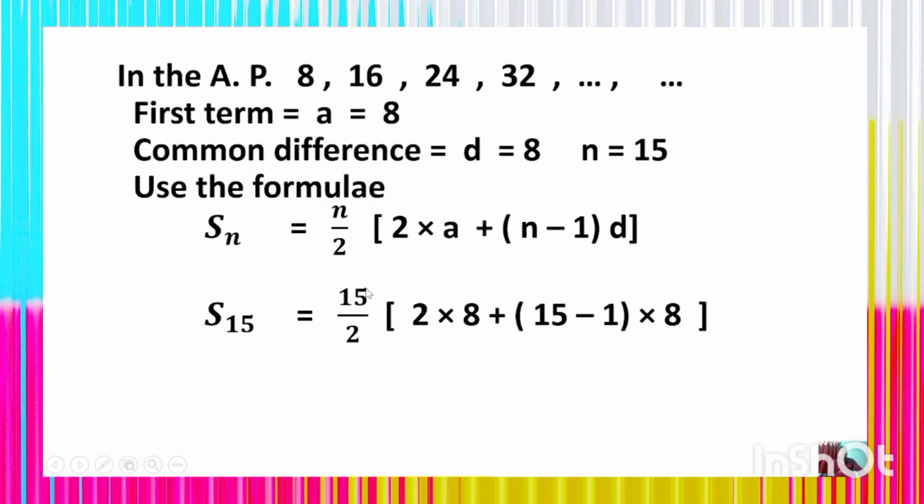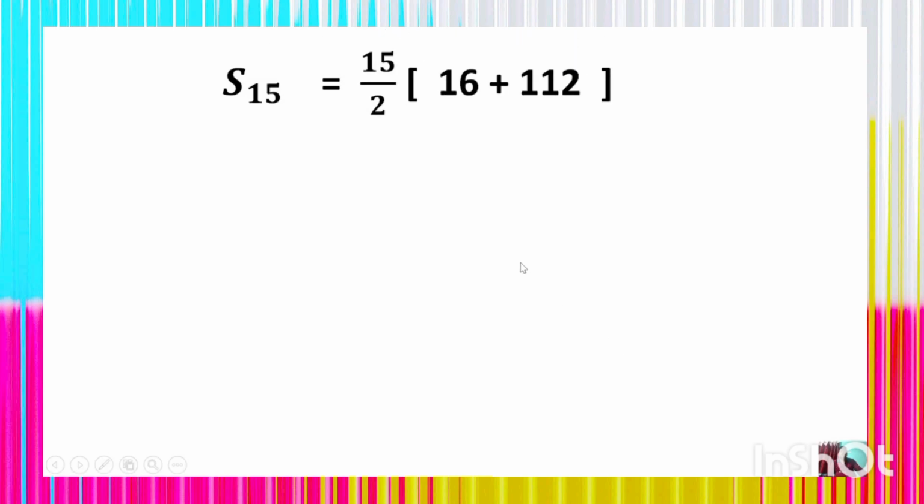So, S15 is equal to 15 upon 2 into (2 into 8 plus (15 minus 1) into 8) by putting the value of a and d. Thus, 15 by 2 into (16 plus 14 multiplied by 8). Thus, you get S15 is equal to 15 by 2 into (16 plus 112). Thus, 15 by 2 into 128.